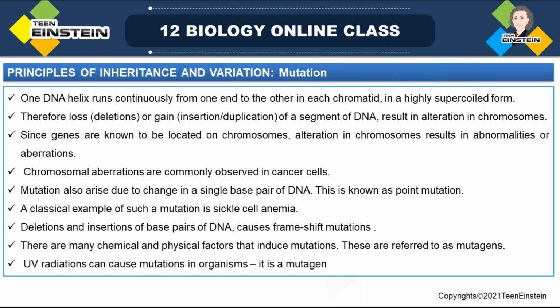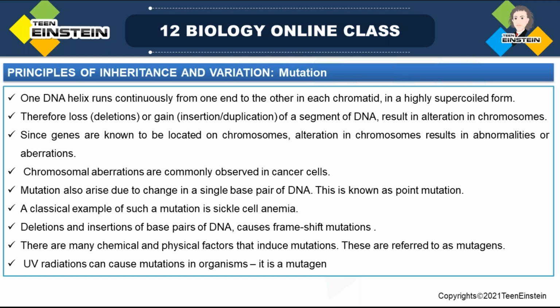So if there is a mutation, a change in that, it will definitely change the genetic constitution, and if the genetics changes, the physical appearance will definitely change. That is called mutation, a phenomenon that results in the alteration of DNA sequences and changes the genotype and phenotype of an organism. That leads to the variation of DNA.